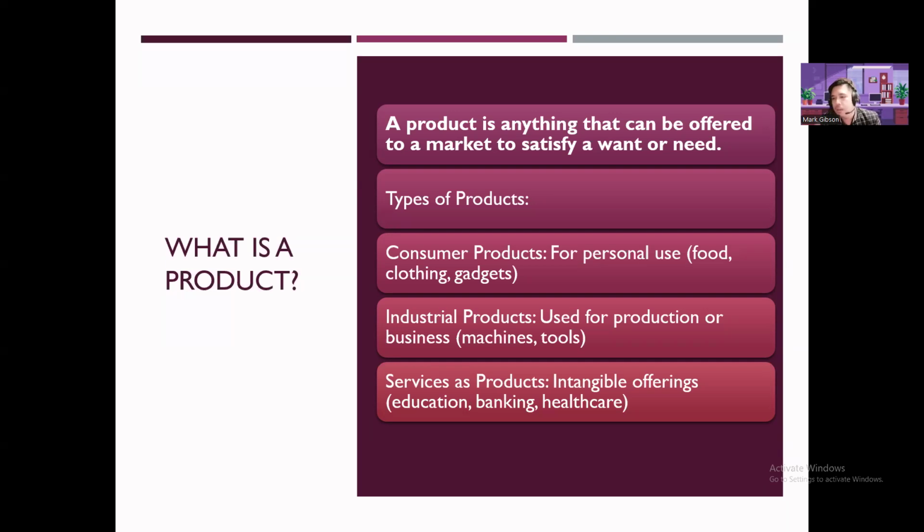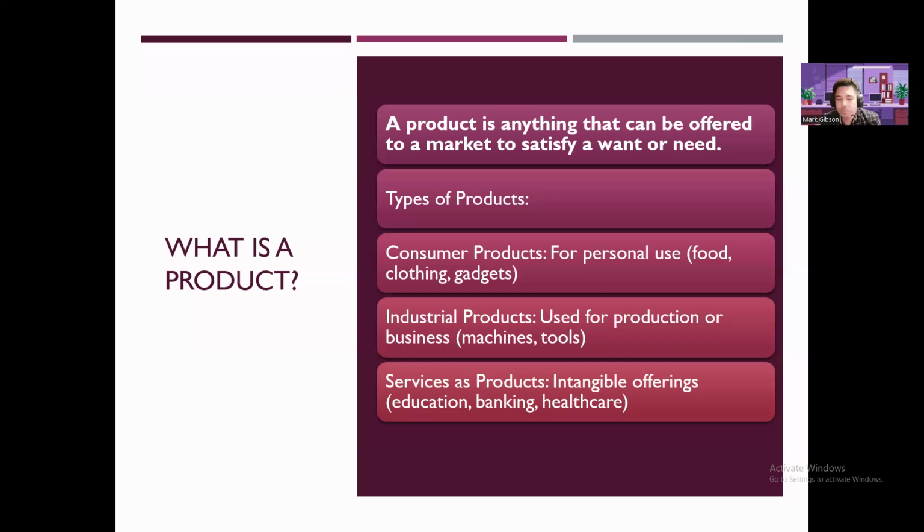A product is anything that can be offered to a market to satisfy a want or need. There's a difference between want and need. We often define needs as our basic needs: clothing, shelter, and food. Wants are something you can actually live without, but you still want to satisfy them. These are commonly luxury items, or something that is just good to have.